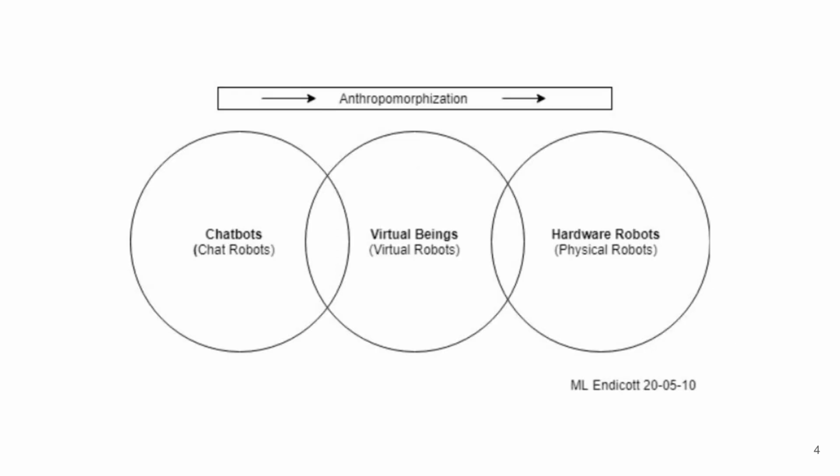This diagram shows the continuum of anthropomorphization across 3 domains: chatbots, chat robots; virtual beings, virtual robots; and hardware robots, physical robots. Chatbots represent the most text or voice-based, disembodied form of interaction, while hardware robots represent physically embodied machines. In between, virtual beings occupy a hybrid space as visually embodied but digitally existing agents, bridging the gap between chat-based AI and physical robots. The arrow above indicates a progression. As systems move from chatbots to virtual beings to hardware robots, they take on increasingly human-like traits in form and behavior, deepening the anthropomorphization process.